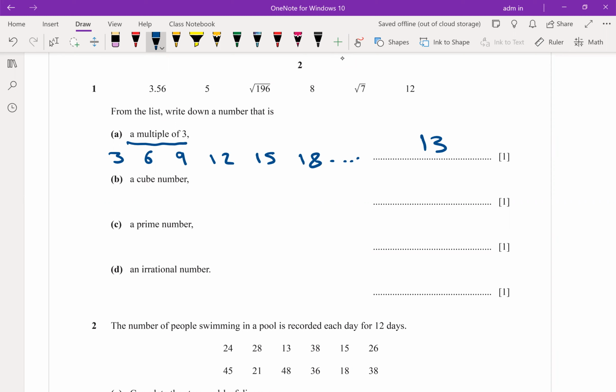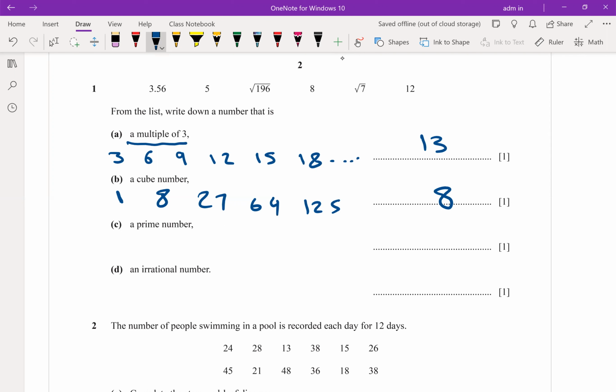A cube number means cubic root: 1, 8. The cube of 1 is 1, 2 cubed is 8, 3 cubed is 27, 4 cubed is 64, 5 cubed is 125. Which is a cube number from the list? The list is 8.